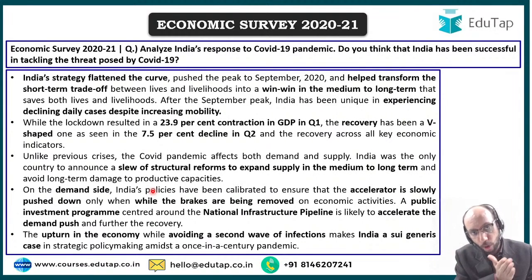But if you look at the track record from Diwali downwards, because everybody expected that during Diwali, with the unlocking happening and the festival season around, there should have been a spurt in the number of cases, but that did not happen. So from Diwali downwards, we have been able to see that things are under control for 3 to 4 months. The economy has recovered. GST collection has gone up dramatically in these 3 to 4 months, which is why very cautiously we can say that there is some room for optimism, but the threat has not gone away. We need to undertake a proper immunization program, a vaccination program all across the country for us to be able to breathe easily going ahead. That is something that we need to keep in mind. I hope that this is very clear to you.